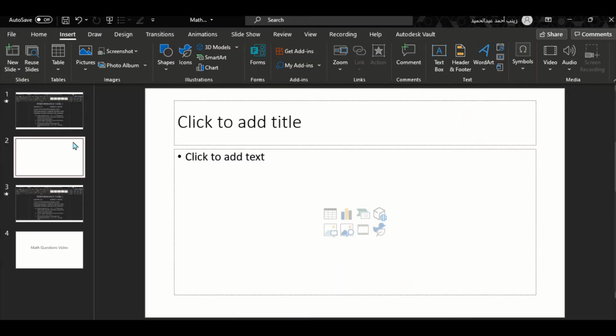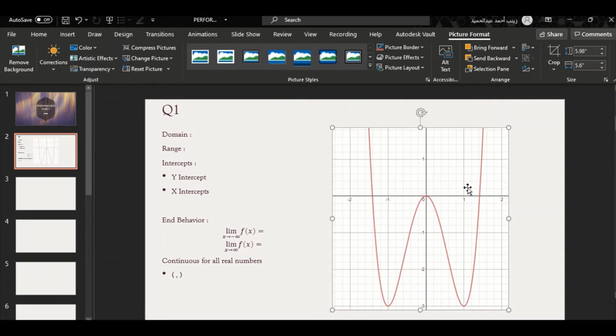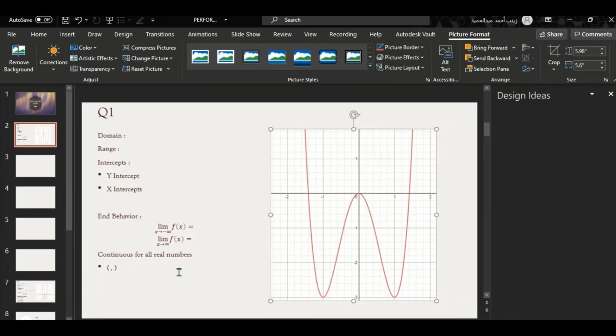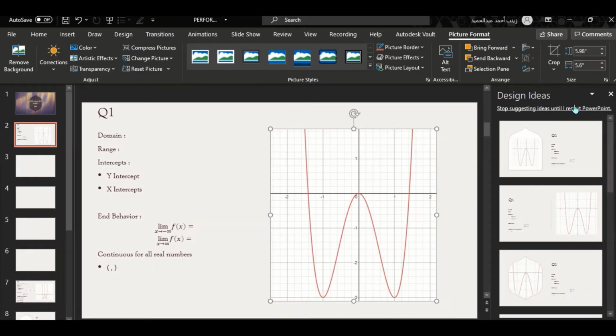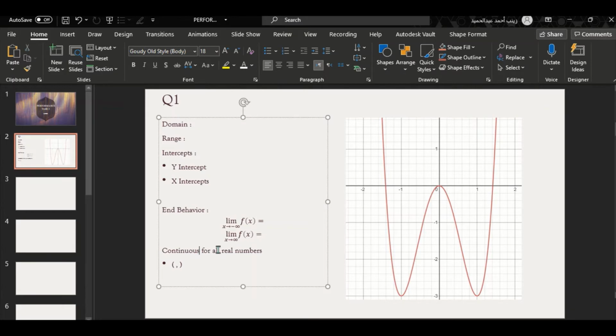Okay, we will use the snipping tool for that. So we will copy and paste. As you see here, I have formatted everything so that we can add the answer straight away. You can also stop the video here and format your slides so it's just easier to follow along with me.